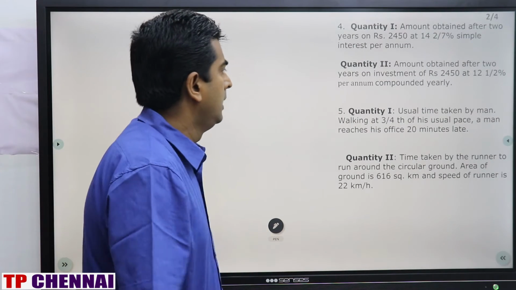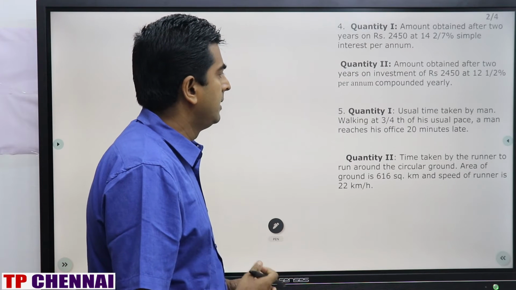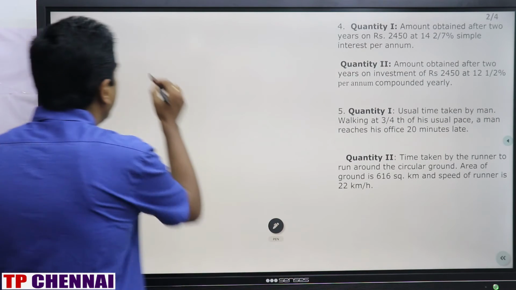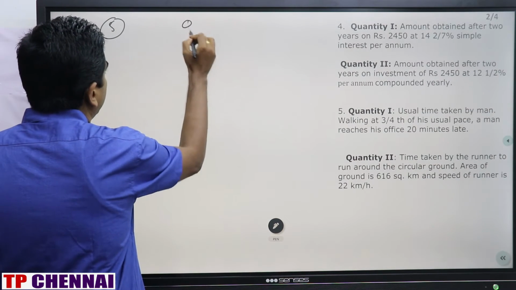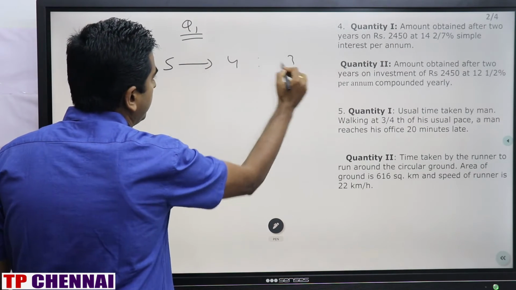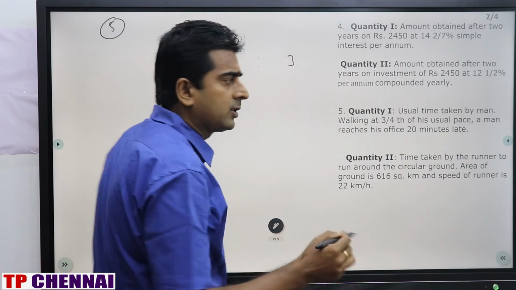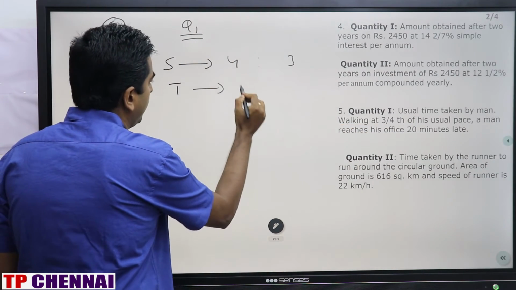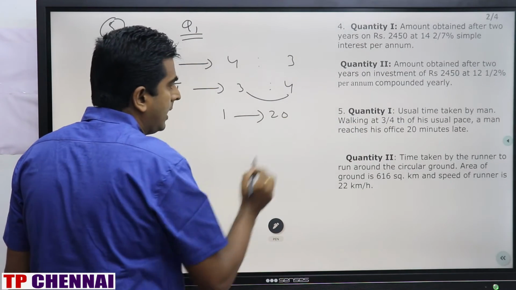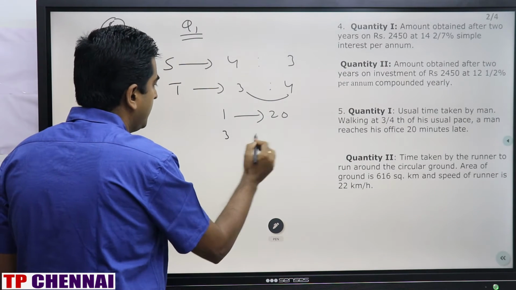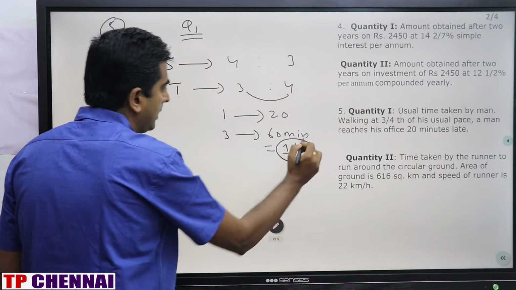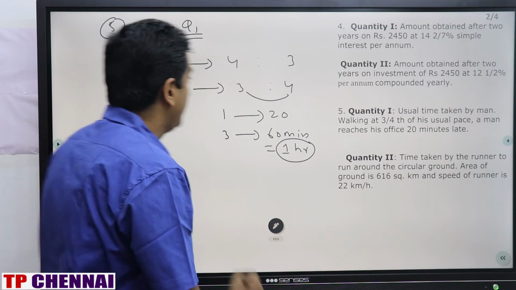Now we'll see question number 5. Quantity 1: usual time taken by the man. Walking at 3/4 of his usual pace, a man reaches his office 20 minutes late. Late and early cases. Right? I am saying that the initial speed is 4, now it has become 3 because 3/4 is there. Distance is constant. So what about time? 3:4. Here how much more? 1. And how many minutes late? 20. Now what are they asking? Usual time, 3 part. 3 part is 60 minutes, which is 1 hour. Clear?